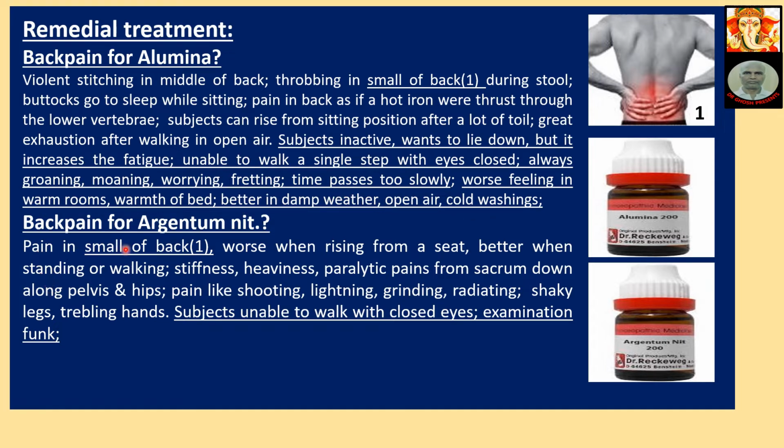Now back pain in Argentum nitricum. Pain in small of back, same area, lumbar region. Worse when rising from a seat, better when standing or walking. Stiffness, heaviness, paralytic pain from sacrum down along pelvis and hips. Pain like shooting, lightning, grinding, radiating. Shaky legs, trembling hands. Subjects unable to walk with closed eyes, examination funk.